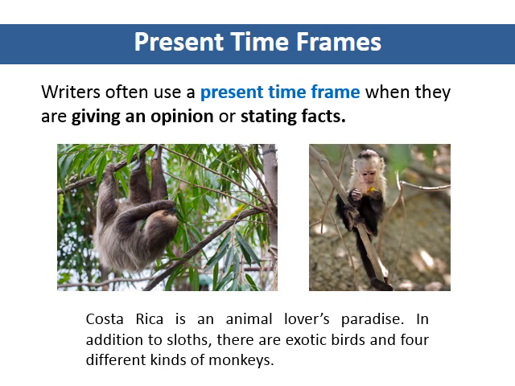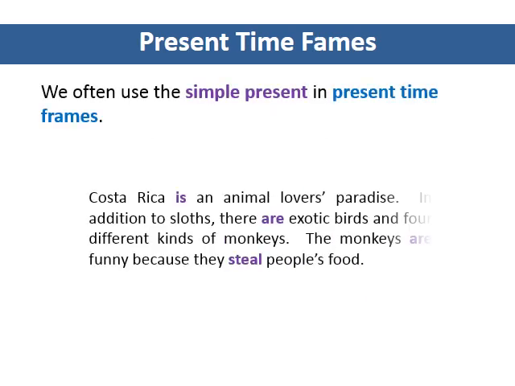Writers often use a present time frame when they are giving an opinion or stating facts. Read the example below. Both of the verbs that the writer uses are in the present tense, is and are. We often use the simple present tense in present time frames.